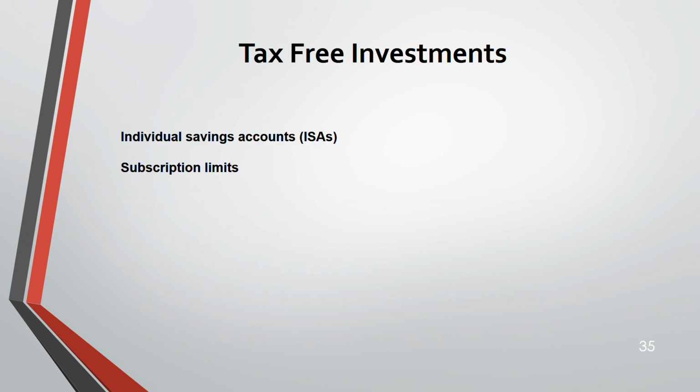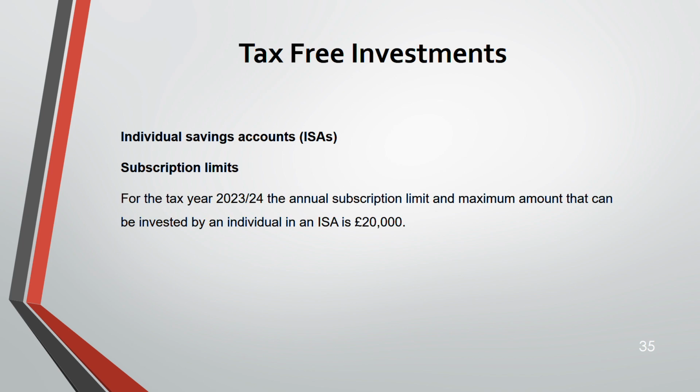Now, what is the subscription limit? It is 20,000 for this tax year. This annual subscription limit means the maximum amount an individual can invest in an ISA and get it tax free is 20,000. You can also use this in tax planning, where you have taxable income to transfer to an ISA. Next, spouses have their own limits.